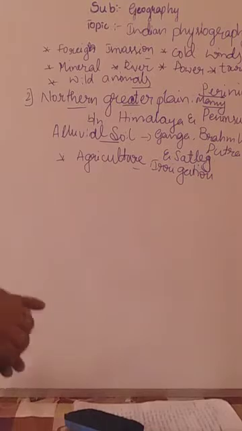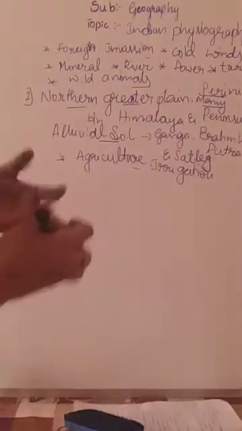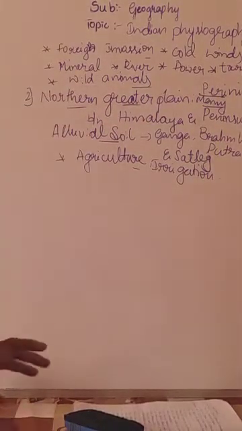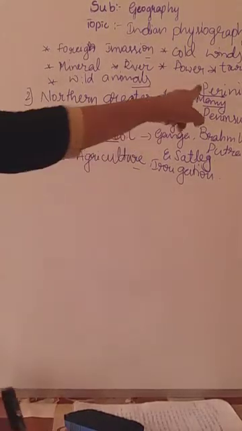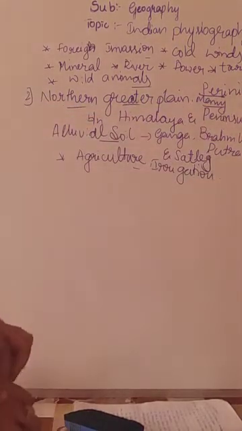What is meant by perennial rivers? Perennial, peri means many. Peri means what? Many. Keep in mind. So the rivers which are not dried for many years, they never dry up for many years. So those rivers are called perennial rivers. Keep in mind, okay? The rivers which are not dried for many years, okay?